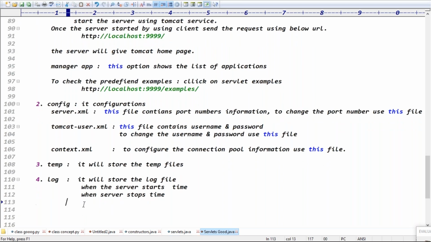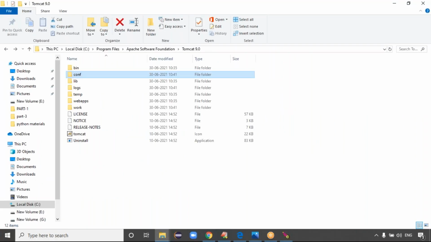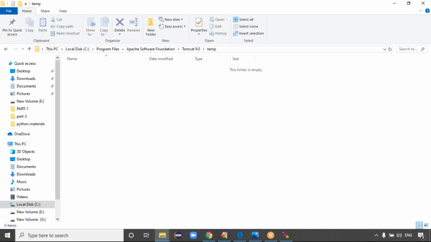I'm asking about the temp folder. What kind of temp files will it store, sir? Cached files. So we never check the temp files. Can we go to the folder and see what kind of data it's storing? Nothing, I think. Initially the temporary folder is empty.